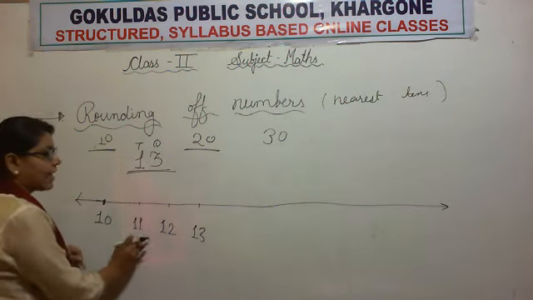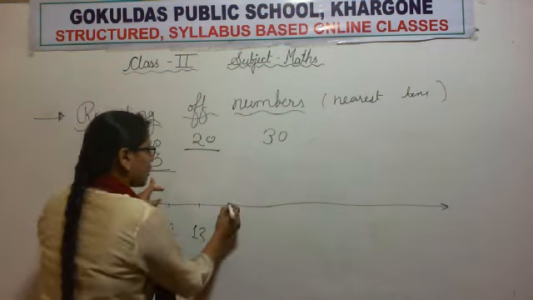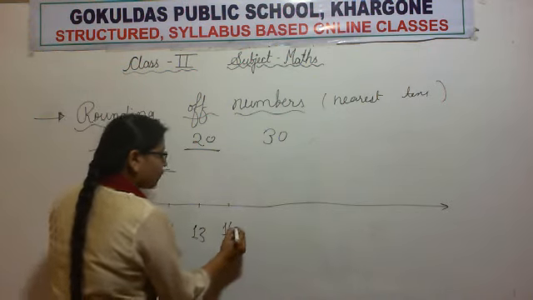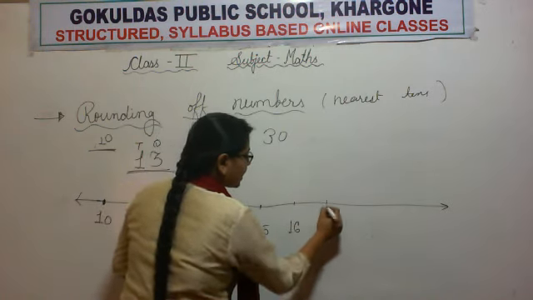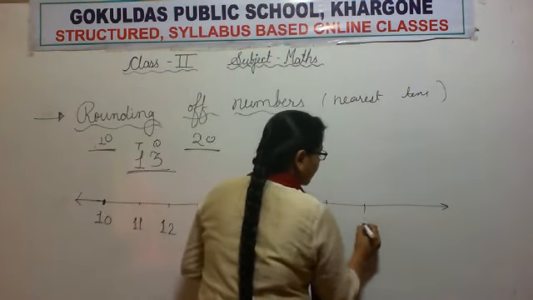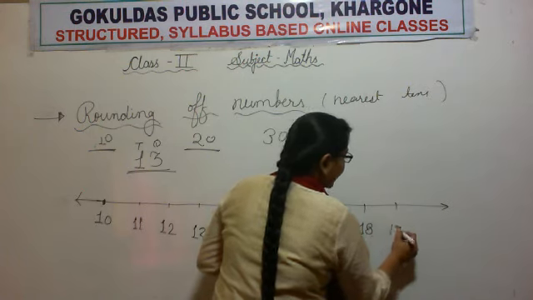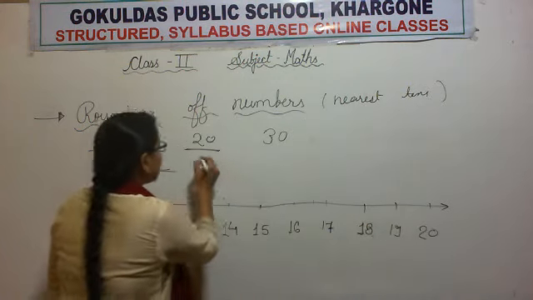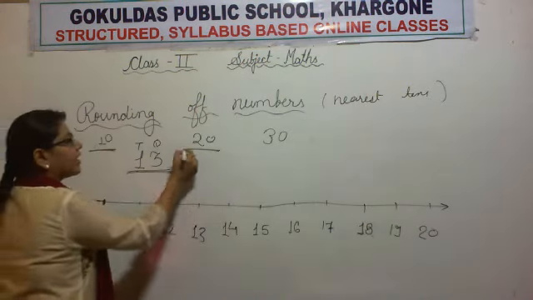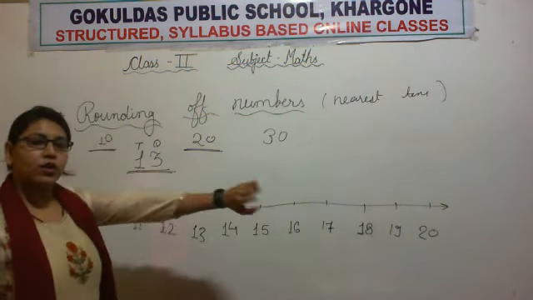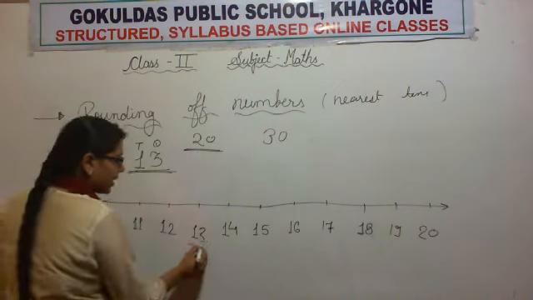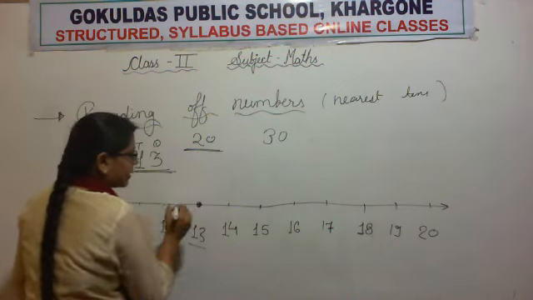So 10, 11, 12, 13. What comes after 13? 14, 15, 16, 17, 18, 19 and 20. 13 lies between 10 and 20, so we made the number line from 10 to 20. So where is 13? Here is 13.